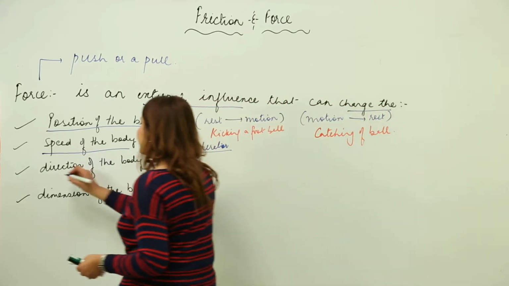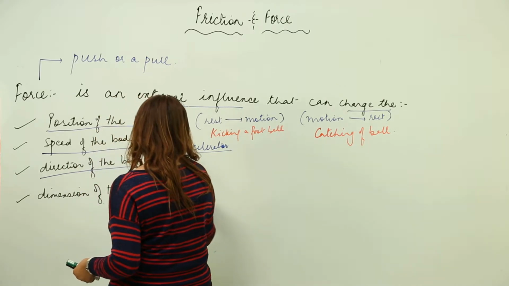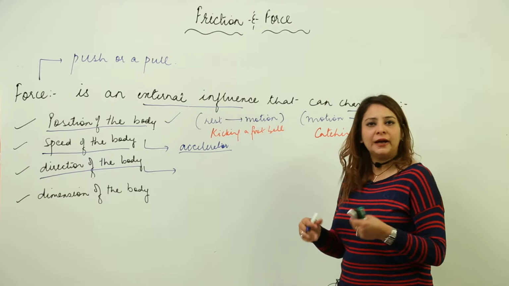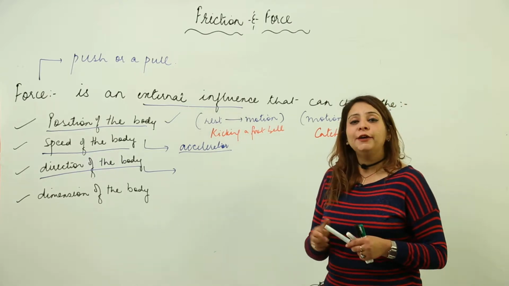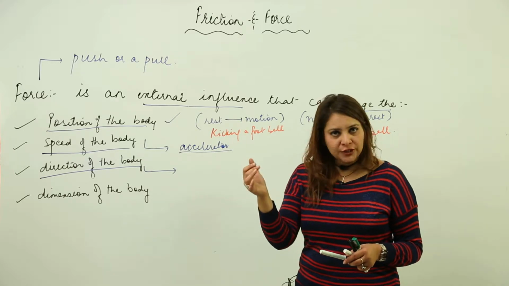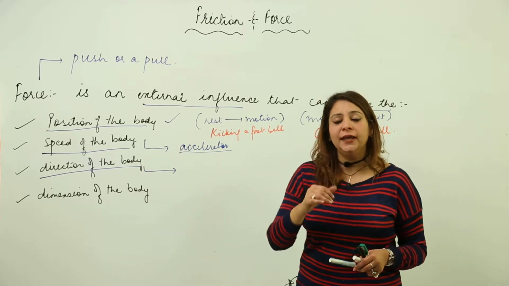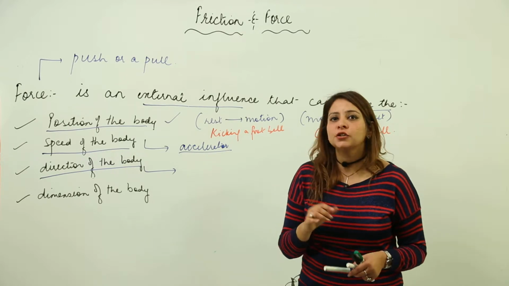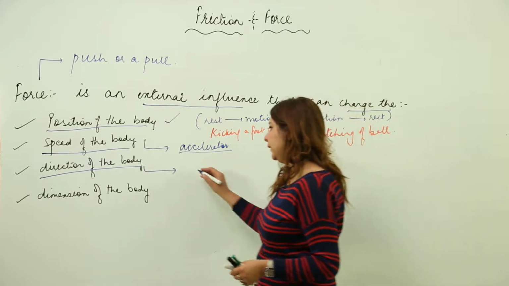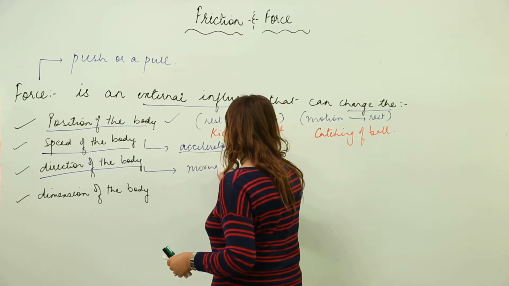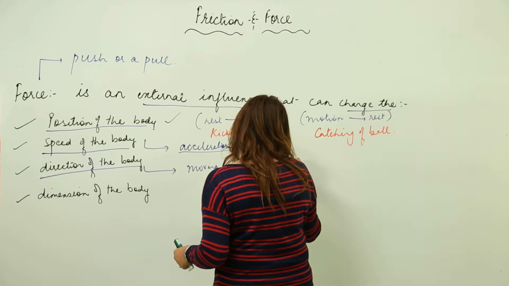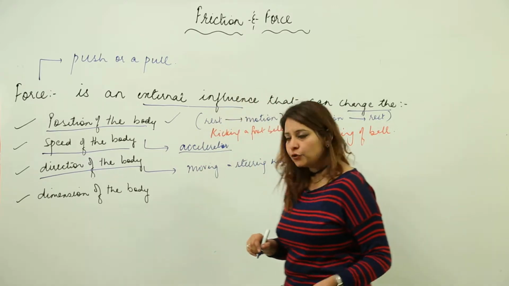Third, it can change the direction of the body. For example, you are driving a car. When you apply force on the steering wheel and turn the steering, your car also gets turned. So you are changing the direction of the body. Moving the steering wheel of a car results in a change in direction.